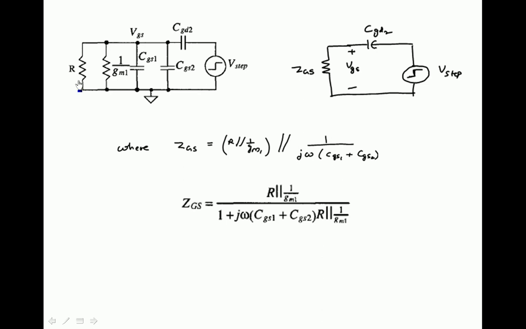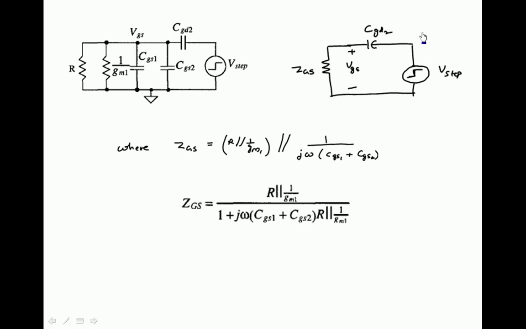So we are replacing the entire thing with ZGS. ZGS is nothing but R parallel 1 by GM1 in parallel with the impedance of this capacitance, 1 by j omega (CGS1 plus CGS2). After simplifying this, you will get this expression for ZGS.